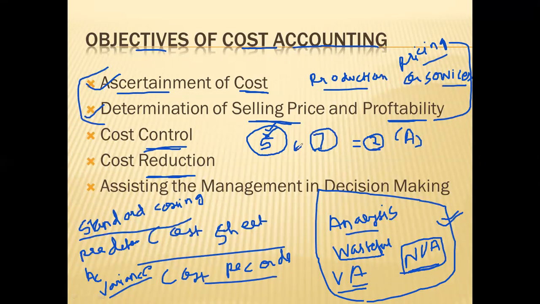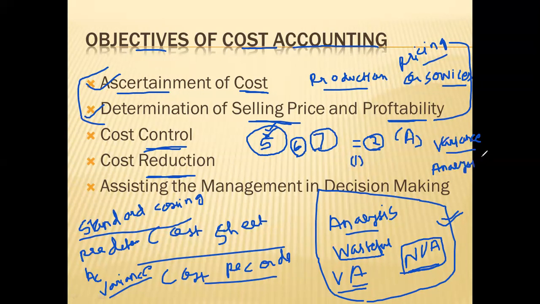If you would have done proper negotiation, then instead of 7, you could have paid 6. So only 1 rupee additional you would have incurred. This analysis you will do. This is known as variance analysis. These are all advanced costing topics, we are discussing them just for understanding. You can use variance analysis for controlling the cost also.